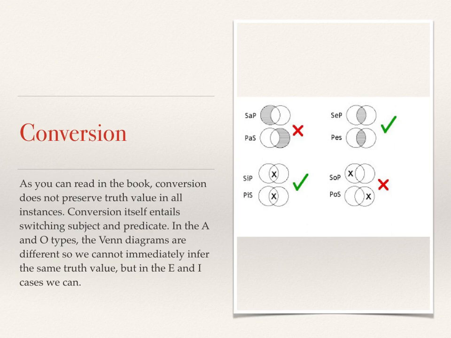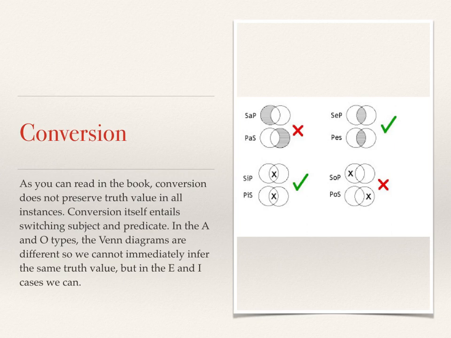So if we look here, that A type, all S are P, we can't say all P are S, right? It's not the same picture. And if we think about it, if we say all cats are mammals, that's true, but we can't say all mammals are cats. That doesn't preserve the same truth value, okay?